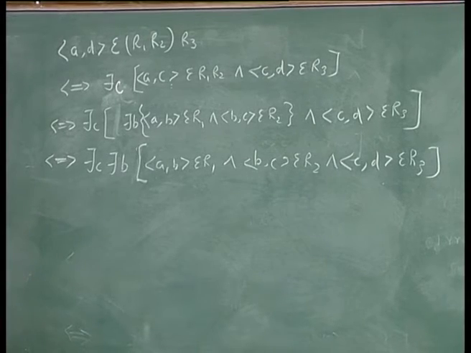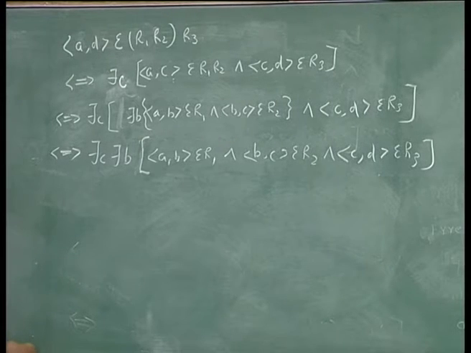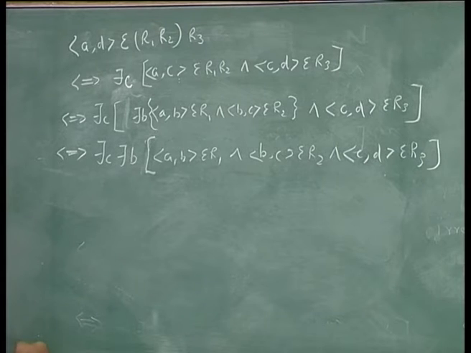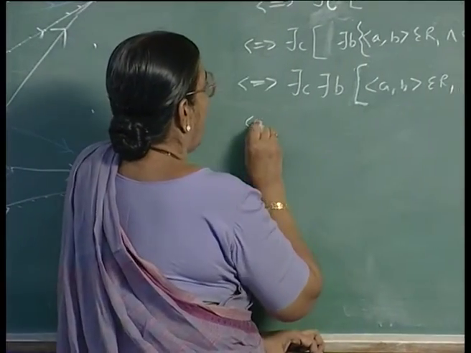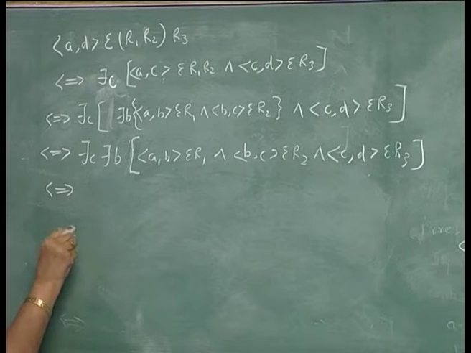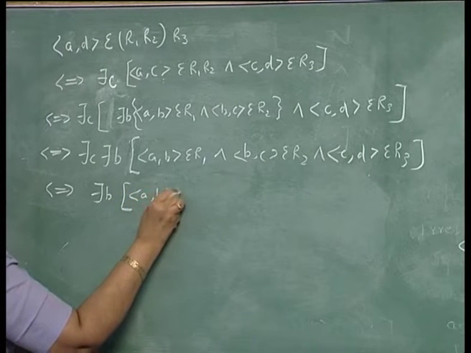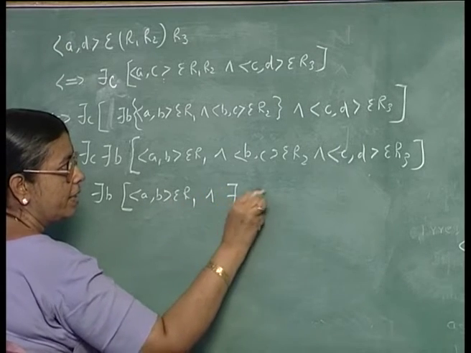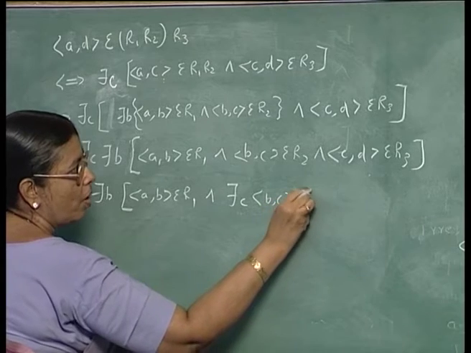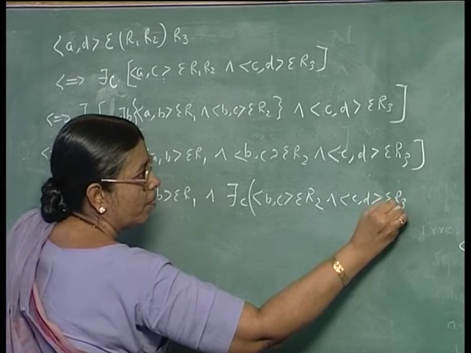Now, the order you can always interchange, there exists x, there exists y, you can change, and for all x, for all y you can interchange. This we have earlier seen, but we cannot change if you have one for all x and there exists, the meaning will differ, but here both are there exists. So, I can keep there exists B here and take C inside, there exists C, BC belongs to R2 and CD belongs to R3.